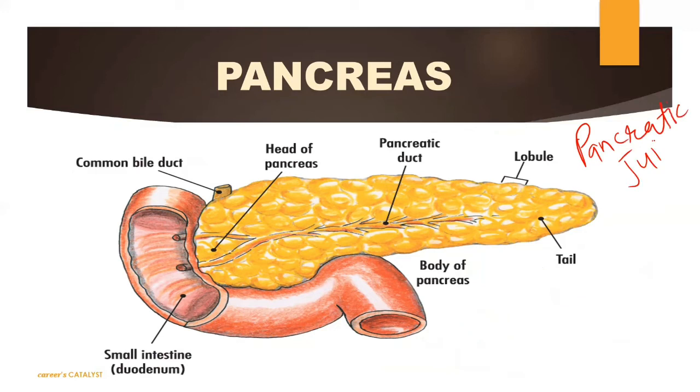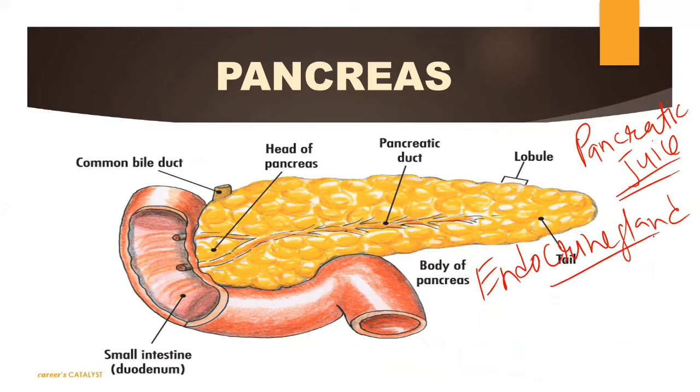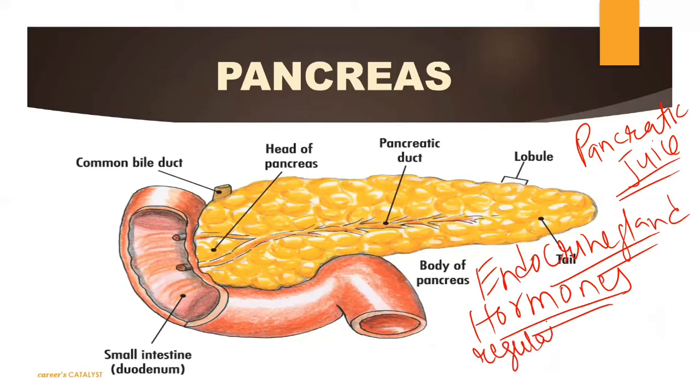Okay, it will release what? Pancreatic juice. And second, how it acts as an endocrine gland, how an endocrine gland works, we will study now. How it acts as an endocrine gland: it actually regulates the blood sugar level. It releases some hormones which help to regulate the blood sugar level.